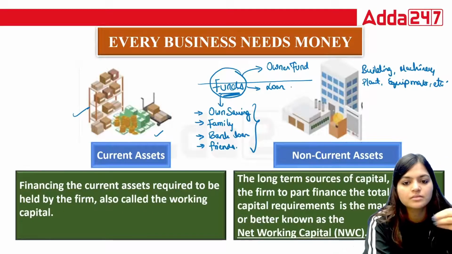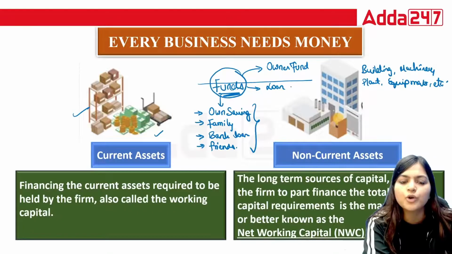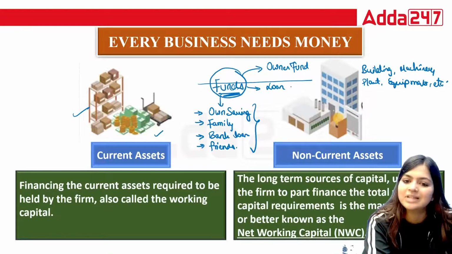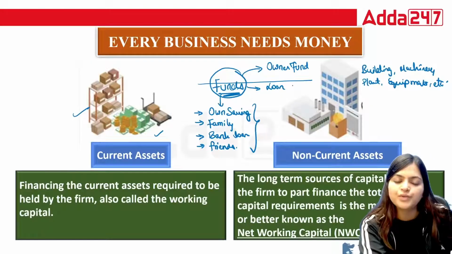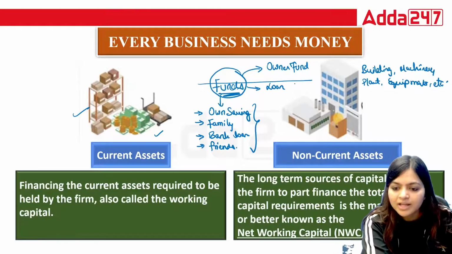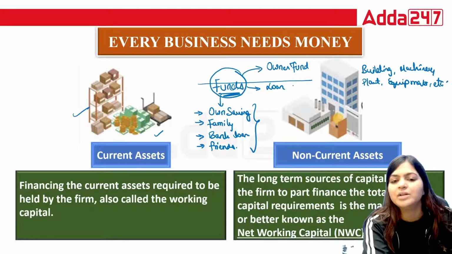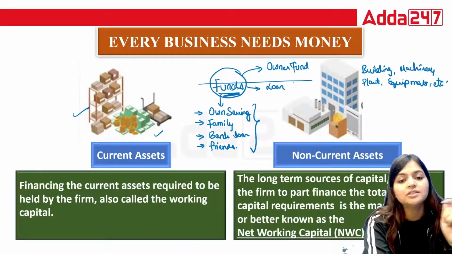When I'm using my own source, that is my owner's fund. Or if I'm sharing my company's ownership, whoever contributes to get that membership is also known as an owner. Loan amount means when I'm borrowing from friends, family, any particular bank, NBFCs or any party.